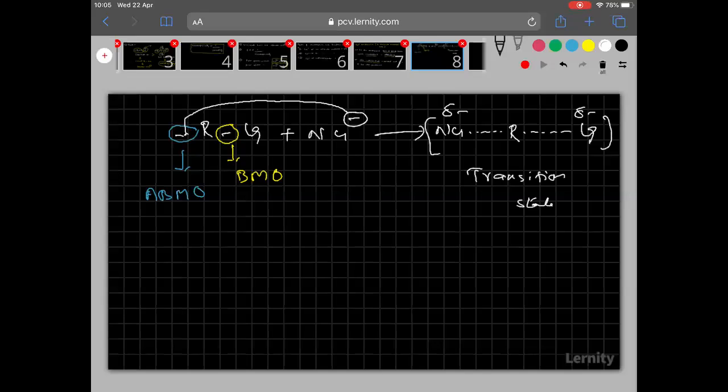Clear? Now, if we continue this reaction, what happens? The nucleophile is bonded with R, and the leaving group comes out in the form of a negative ion. This is the complete SN2 mechanism. Now, try to understand, this is only a one-step mechanism.